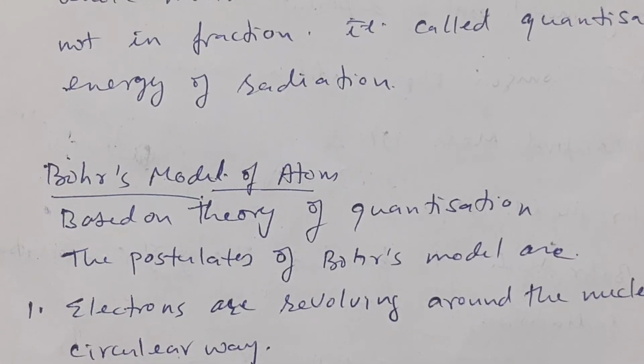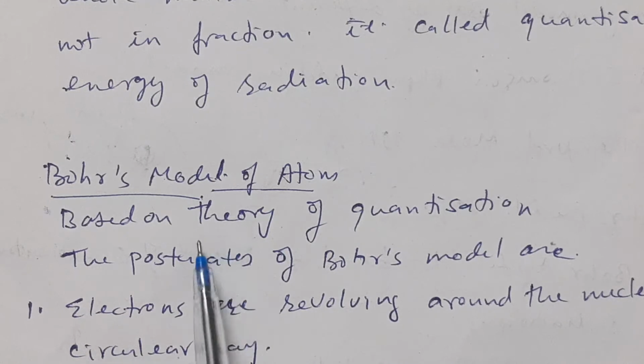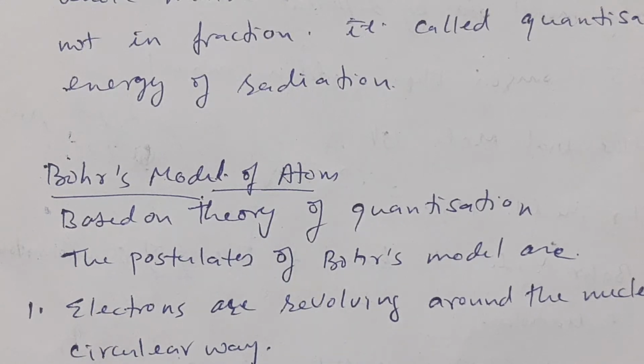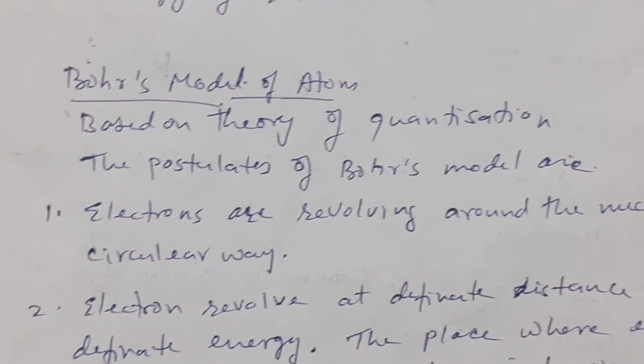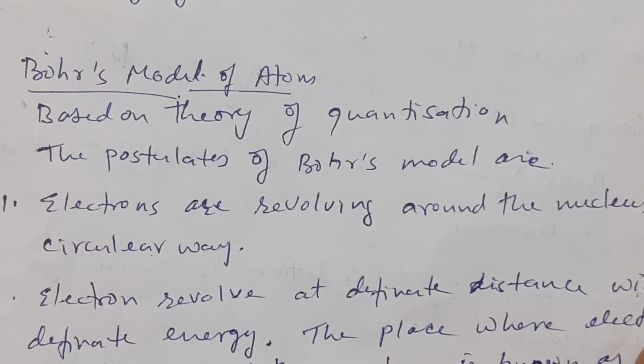Then Bohr, on the theory of quantization, gave his model, and the postulates of the Bohr model are: number 1, electrons are revolving around the nucleus in a circular way.